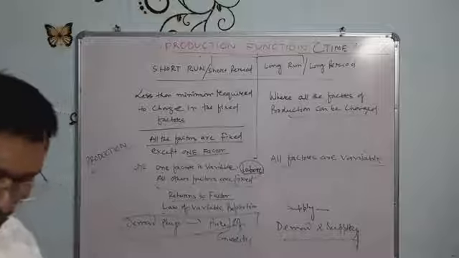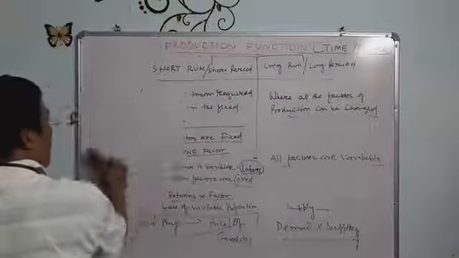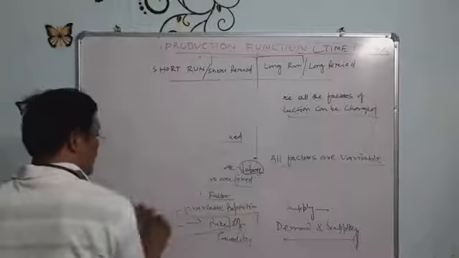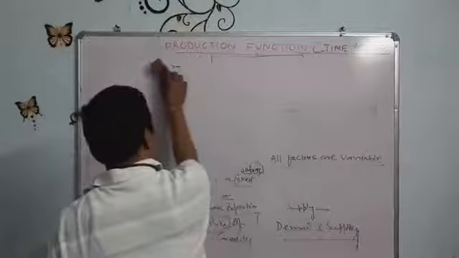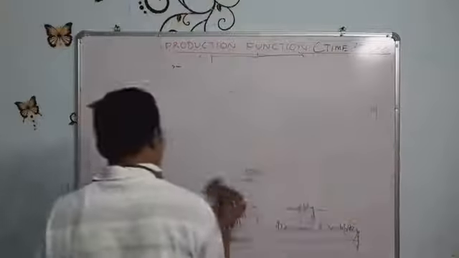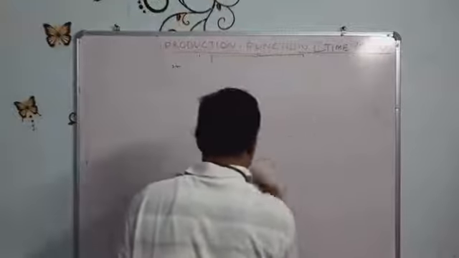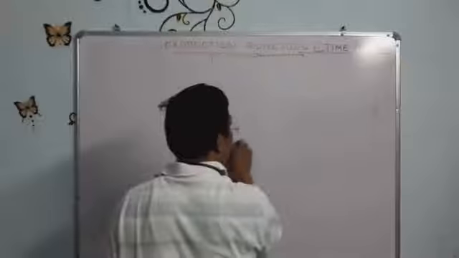So we may conclude here: the short run is a period in which only one factor is variable and all other factors are constant. Our analysis in this chapter will be based on only one factor being variable, all other factors being constant.